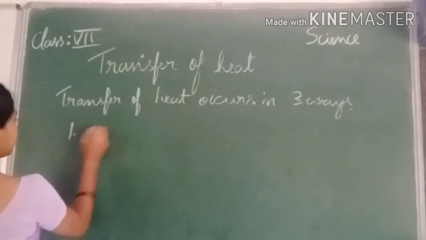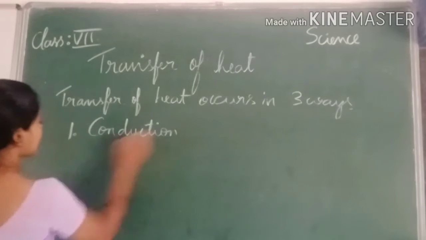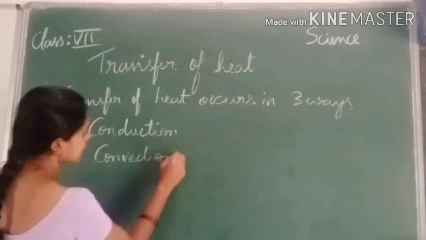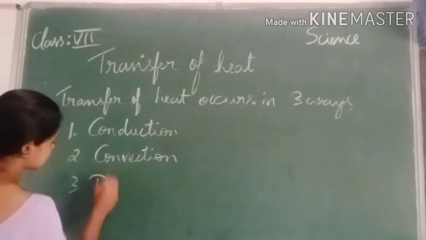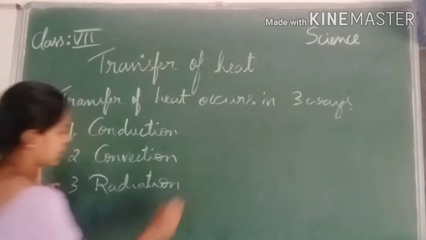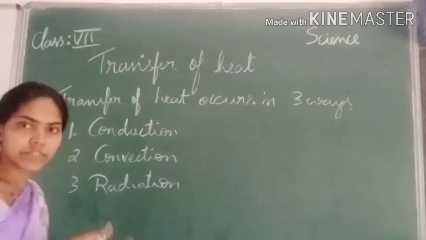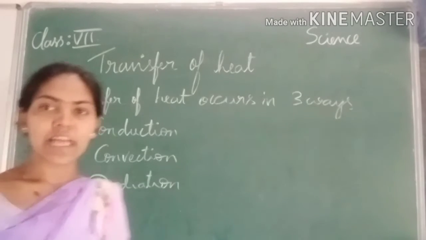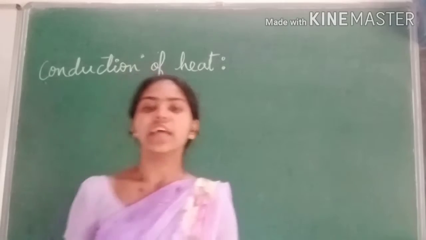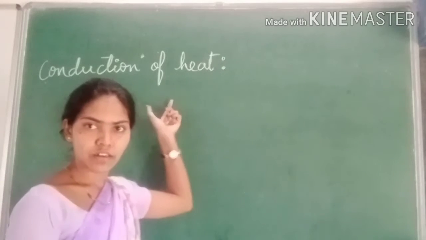They are, first one is conduction, second one is convection, and the third one is radiation. In these 3 ways, transfer of heat occurs from one object to another. In today's class, let us discuss more about this transfer of heat. Now I am going to explain what we mean by conduction of heat.